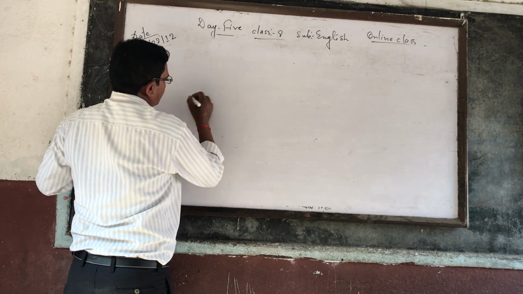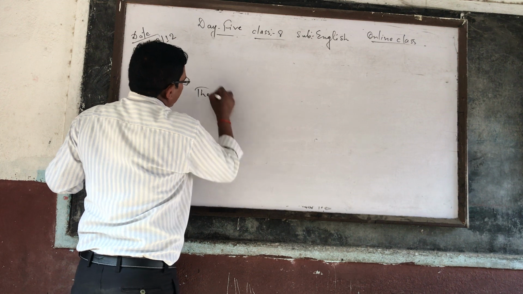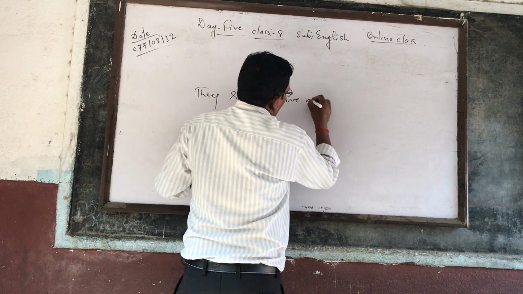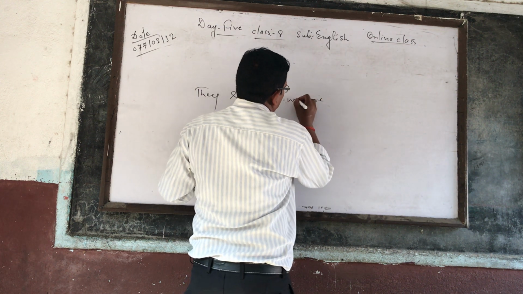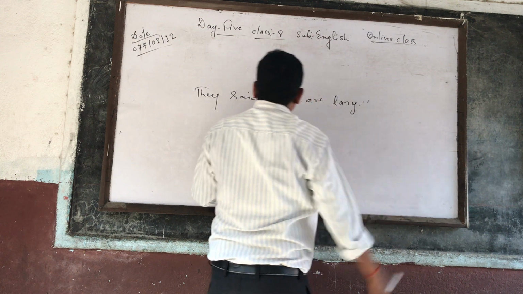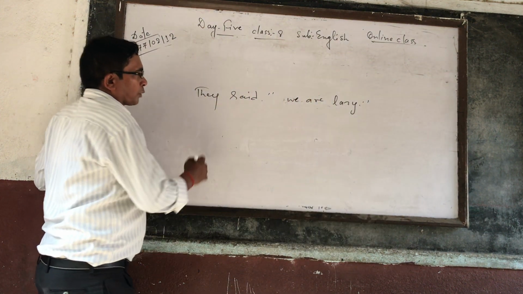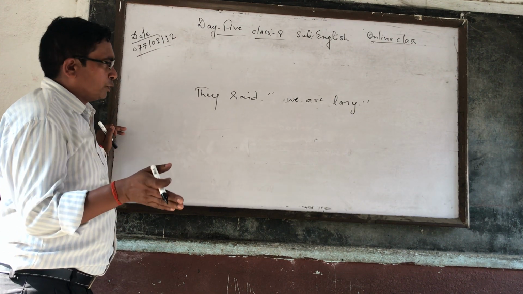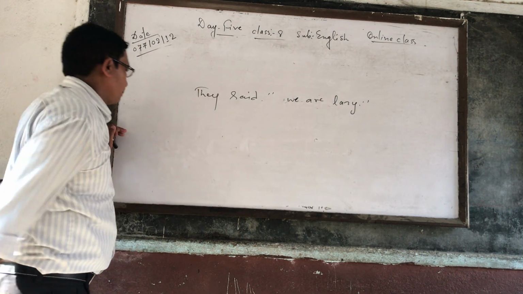For example, they said, we are lazy. In the given example, we are lazy is the reported verb and assertive too, because there is a subject, verb, object.